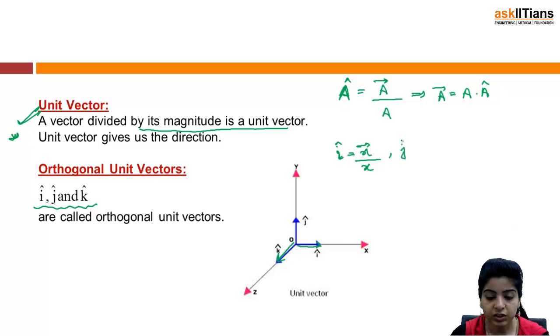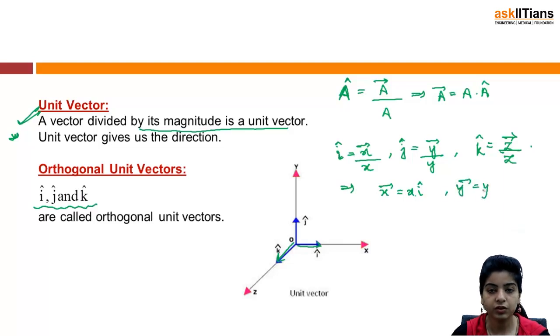And similarly j cap is the y vector divided by its magnitude, and k cap is the z vector divided by its magnitude. This also gives me the x vector becomes x into i cap, the y vector becomes y into j cap, and the z vector becomes z into k cap. So this is about orthogonal unit vectors.